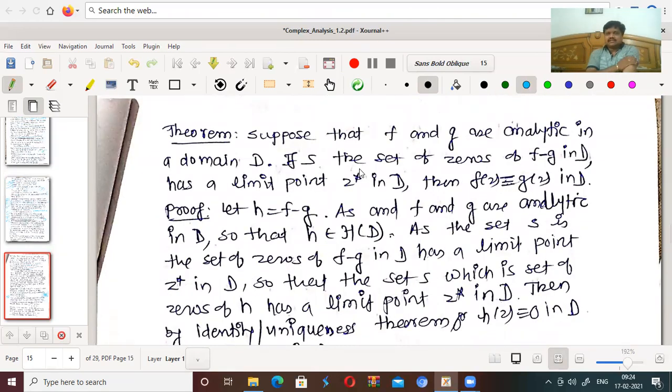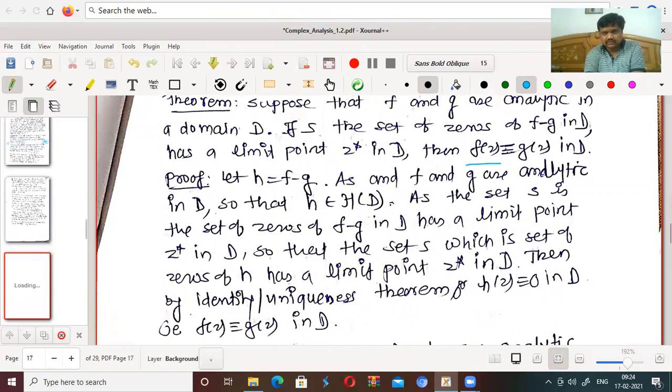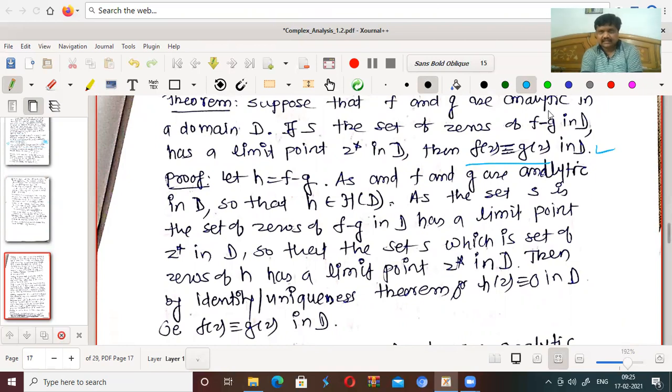Now suppose that f and g are analytic in a domain D, and S, the set of zeros of f minus g in D, has a limit point z star in D. Then f(z) is identically equal to g(z) in D. What are we given? f and g are analytic in a domain D, and S, the set of zeros of f minus g in D, has a limit point z star in D. Then these two are identically the same. It is just a corollary of the previous result.